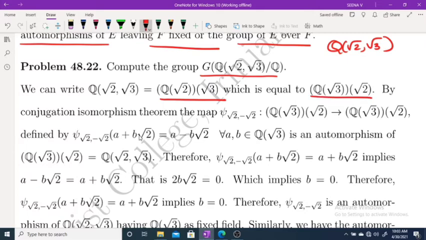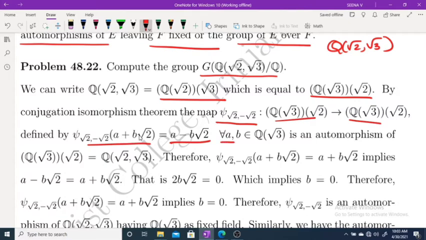By conjugation isomorphism, psi(√2, −√2) you can map like this: psi(√2, −√2) of (a + b√2) is equal to a − b√2.